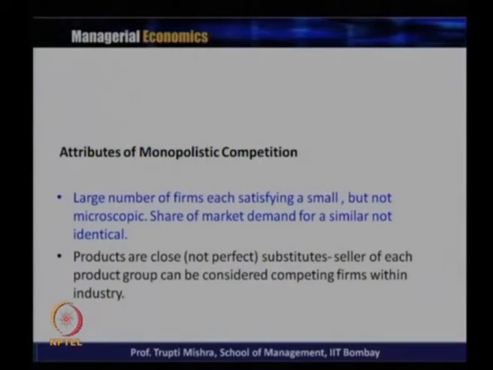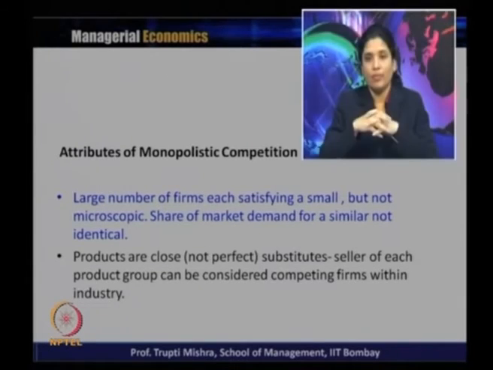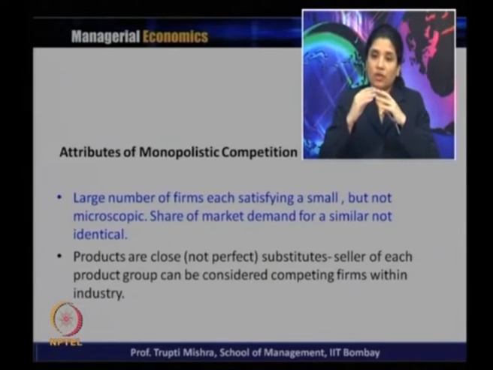There are a large number of firms, each satisfying a small but not microscopic share of the market. The share of market demand is for a similar, not identical, product, because there is not a homogeneous product. There are a large number of firms where the share is small, but it is not very insignificant either.